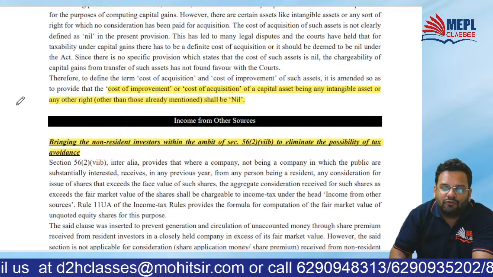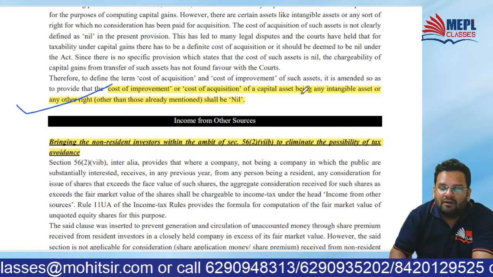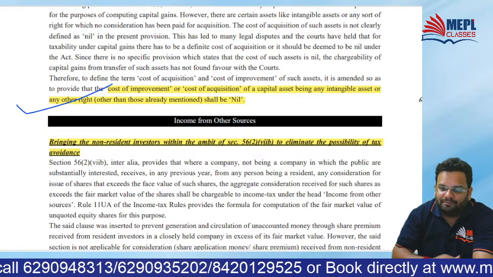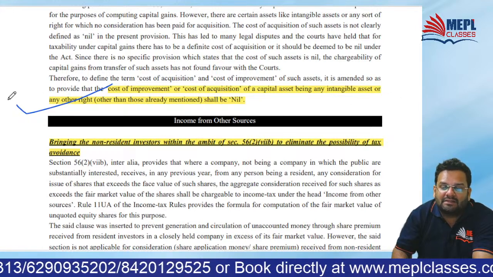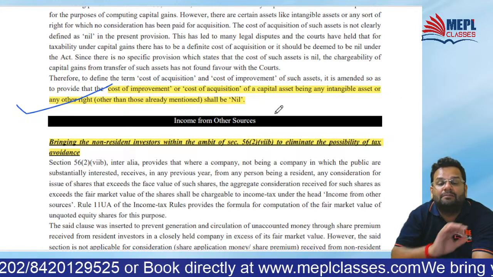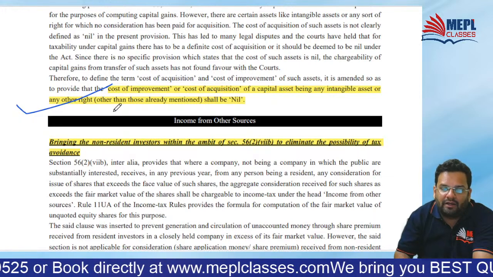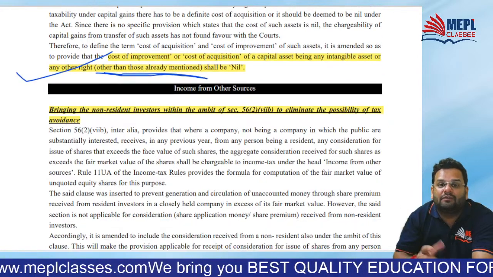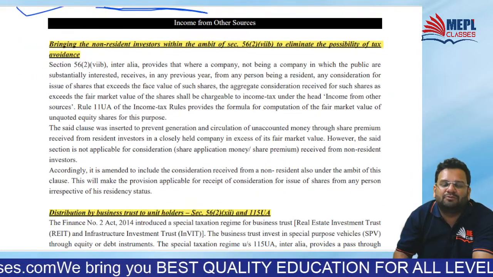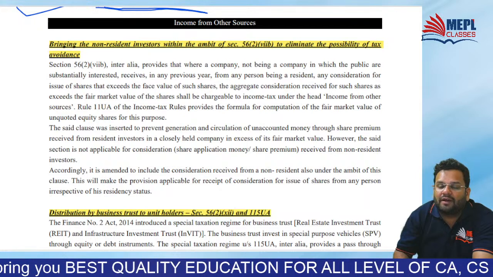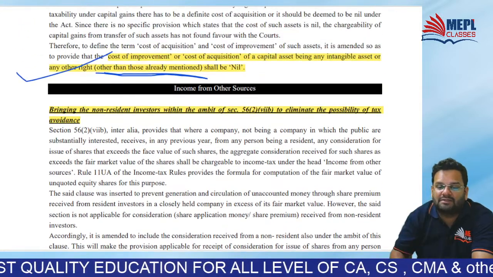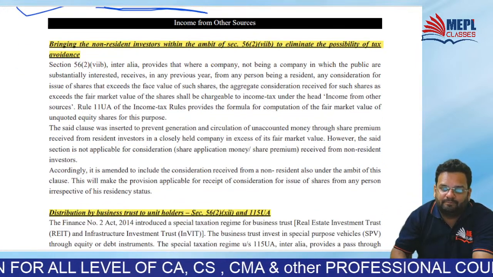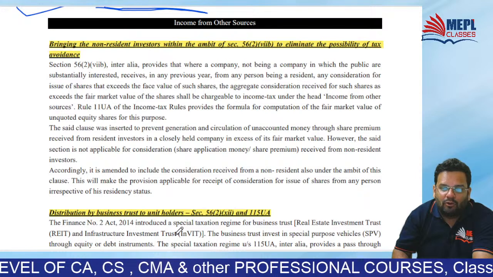And then for cost of improvement, read this highlighted part. Cost of improvement or cost of acquisition of capital asset, being any intangible asset or any other right, shall be nil. Okay, other than for those intangible assets for which cost of acquisition is already given. There is always a problem in calculating cost of acquisition and cost of improvement for intangible assets. So they have clarified that it will be nil.